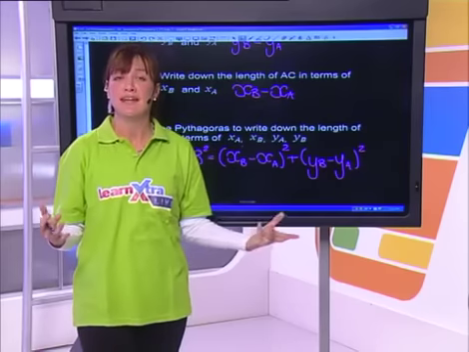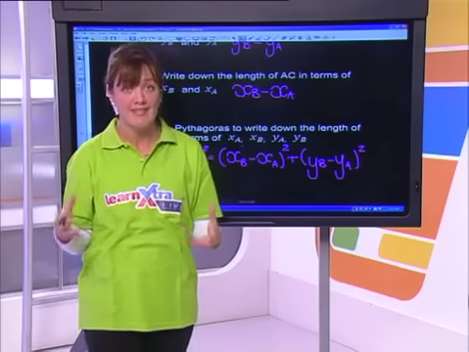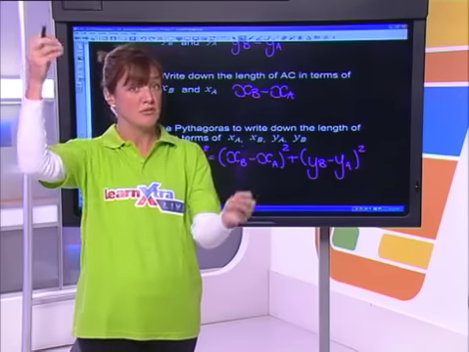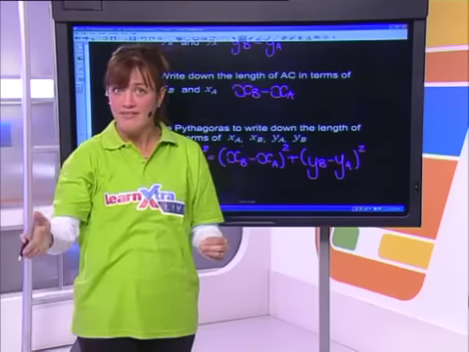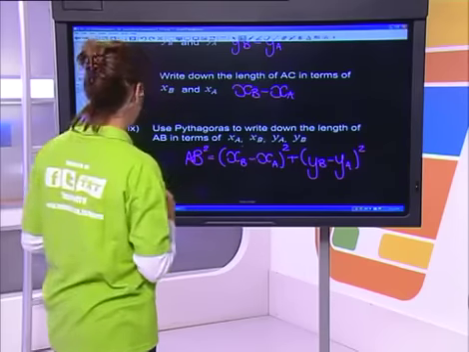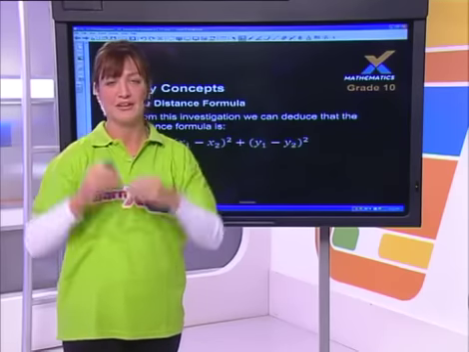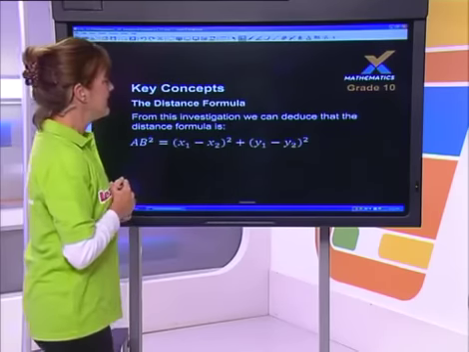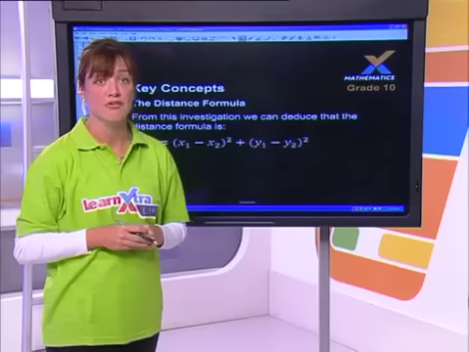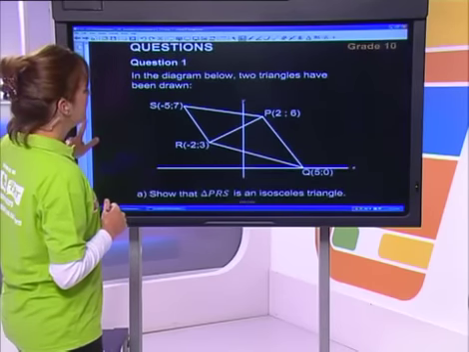Okay, so the point of that exercise, grade 10s, is to help you to understand that your distance formula is derived from Pythagoras, and what we're doing is calculating essentially the hypotenuse, which is the direct distance from your point A to your point B, by working out the vertical and the horizontal distance between those 2 points. Okay, so that's where it comes from. And I hope that you will remember, so if you have a moment of forgetting your distance formula, you're going to think Pythagoras. Okay. So there it is, guys. I would suggest you write it down, make sure you've got it in front of you, and we're now going to apply the formula. So let's see now if we can actually put this into practice. So this is a question which looks fairly typical, grade 10s.